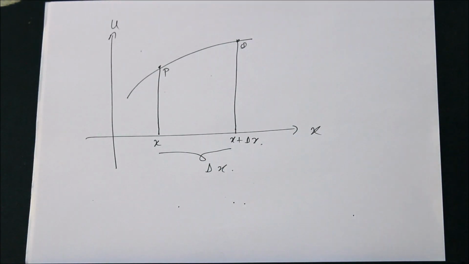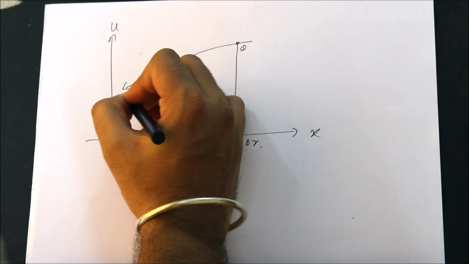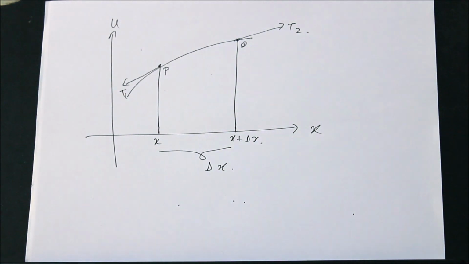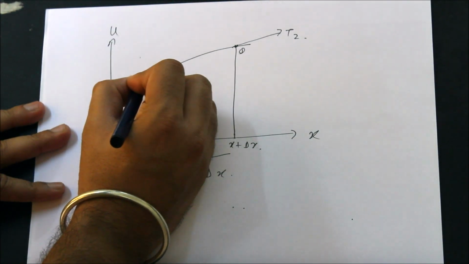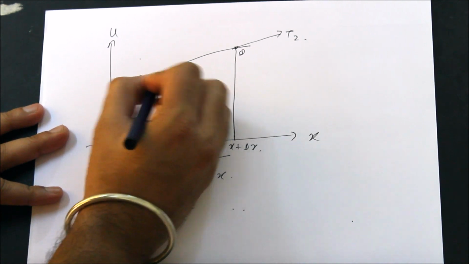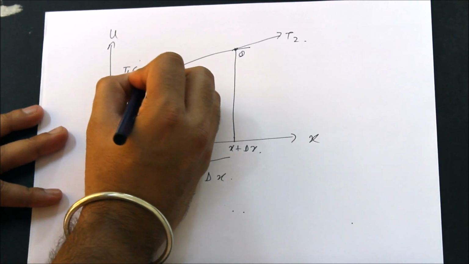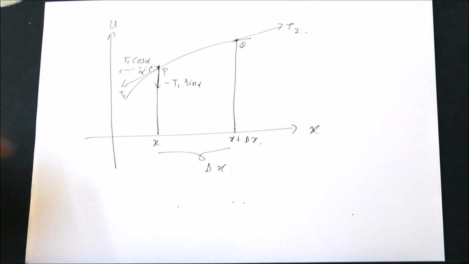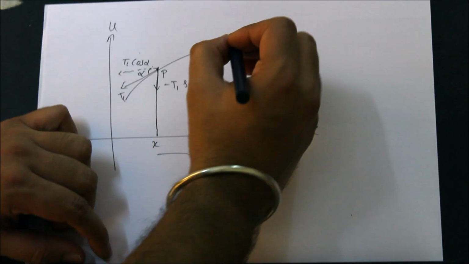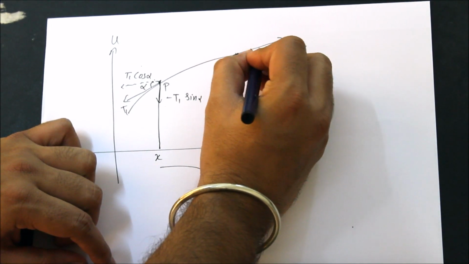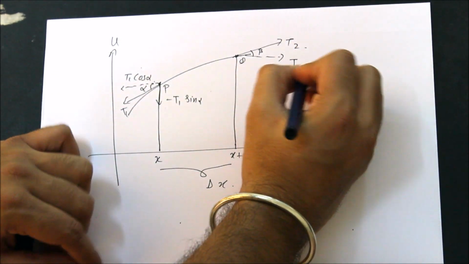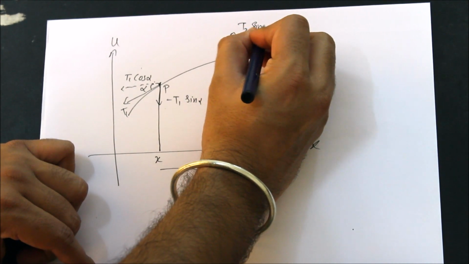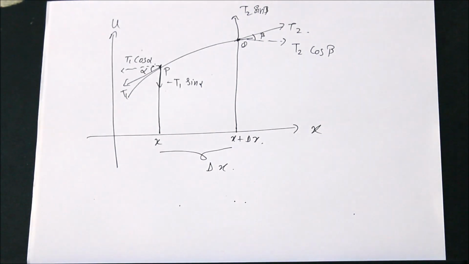Okay, now let T1 be the tension over here, T1, and this is my T2. Now what will be the horizontal and the vertical component? Suppose this makes the angle alpha. So the horizontal component is T1 cos alpha, and the vertical will be minus T1 sin alpha. Why minus sign? Because I am going in the downward direction. And over here also, if this is the angle beta, then the horizontal component will be T2 cos beta, and my vertical will be T2 sin beta. So these are my horizontal and vertical components.